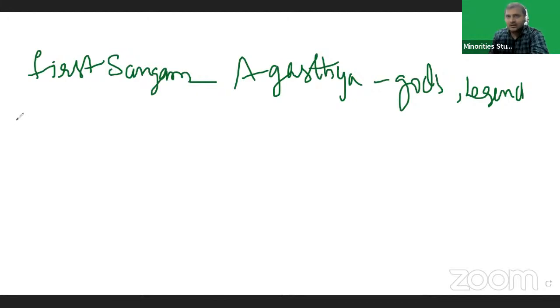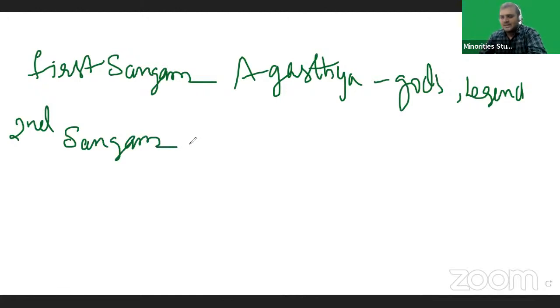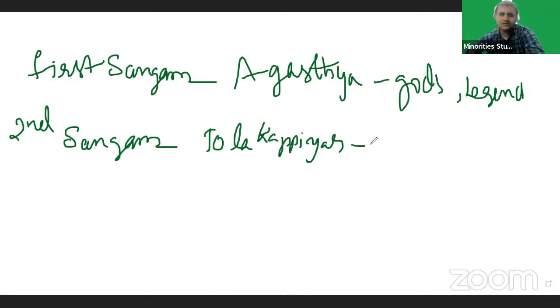And the second Sangam was headed by Tolkappiyar. He was the president of the second Sangam and a student of Agastya.